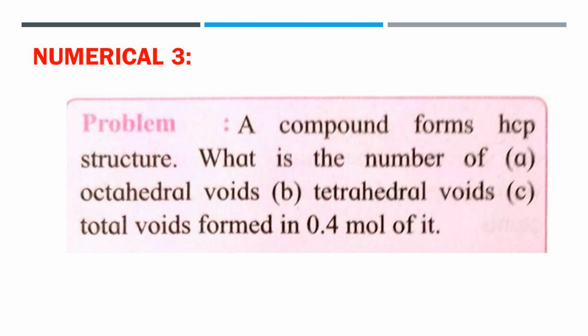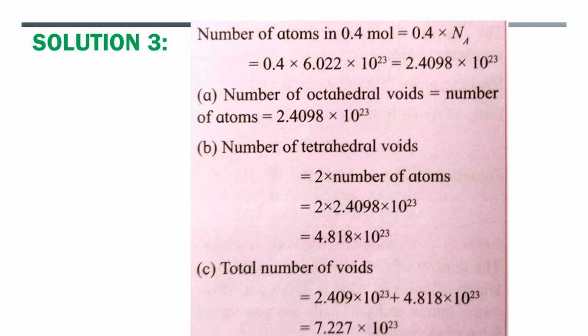Next numerical: a compound forms HCP structure. What is the number of octahedral voids, tetrahedral voids and total voids formed in 0.4 mole of the substance? Now for such cases, first we have to find the number of atoms in 0.4 mole.